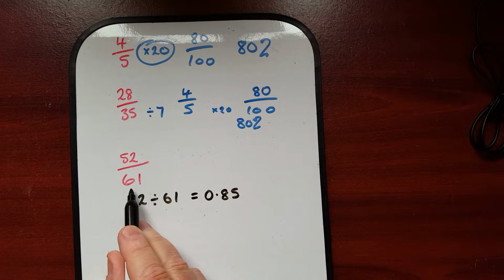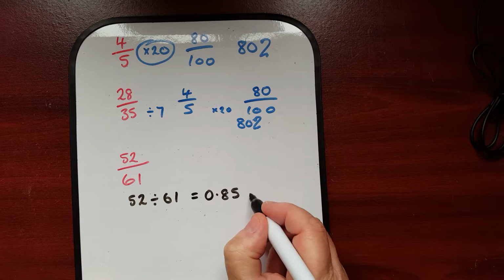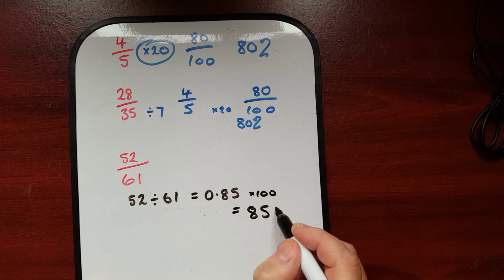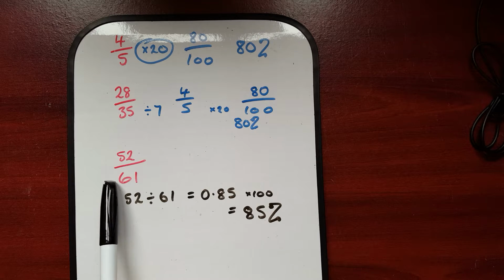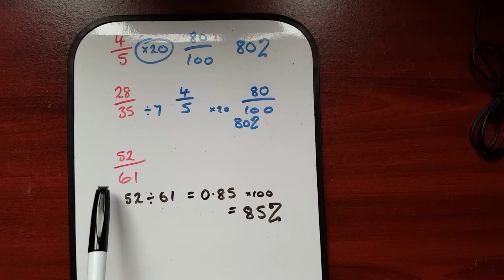And I already said we've divided it by 61. That makes it go down to just 1. We need 100 of those to get up to 100. So if we now times that by 100, that becomes 85, 85%. And so this is the way that we can work with any number at all. It will work with these as well if we want it to.